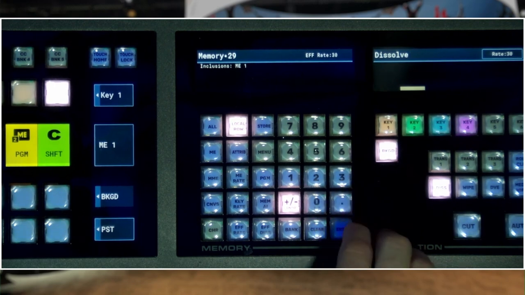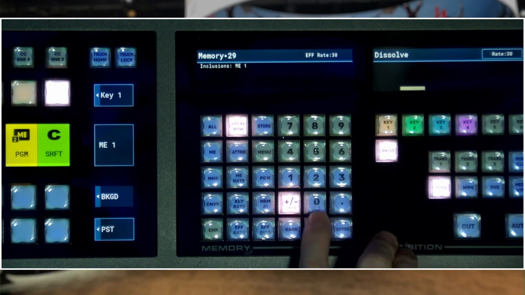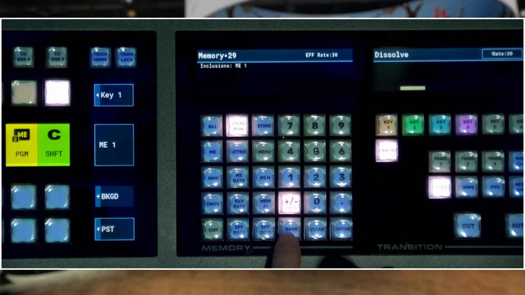We've got a decimal for entering keypad ID entry numbers. And of course, when selecting MEs, you'll notice that 0 has the label PP. So in Carbonite Ultra and Ultrix Carbonite, there is always a program preset ME. It doesn't follow the highest ME number for program. Instead, there's always ME program preset, or MEPP. You've got your bank, you've got your clear, and of course, your enter button.